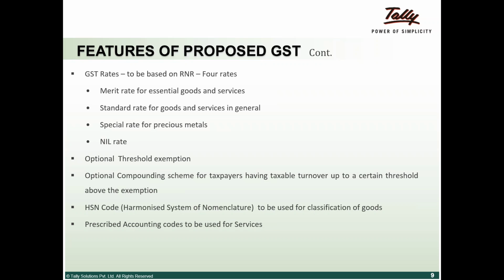This will make things simpler and easier for the government or the department to work on analytics, where they can tell that for HSN code number XYZ, so much was consumed and so much was sold. So HSN is mandatory in the proposed GST.